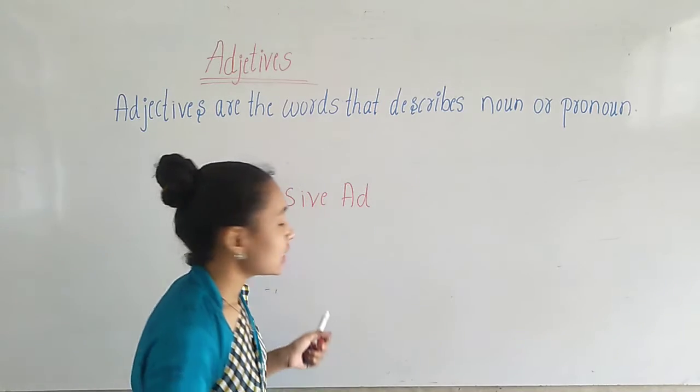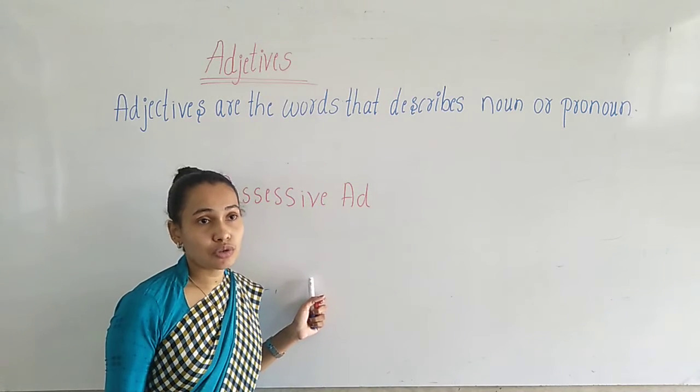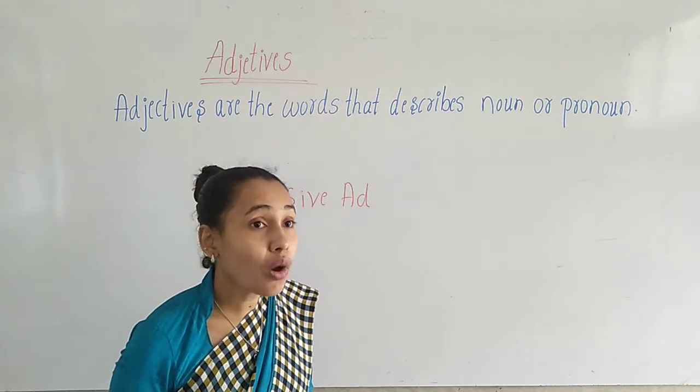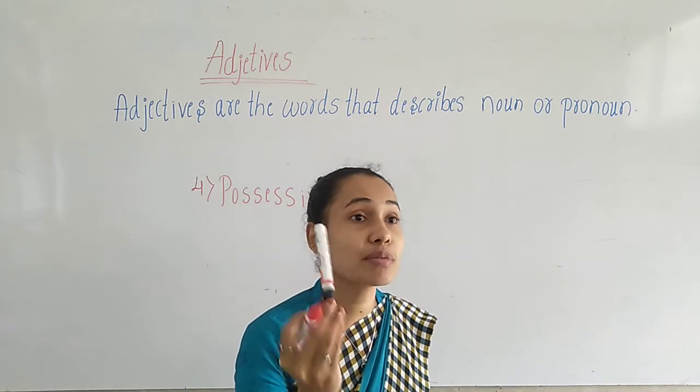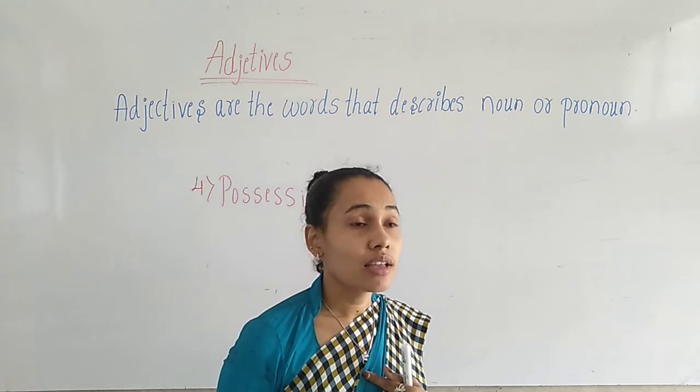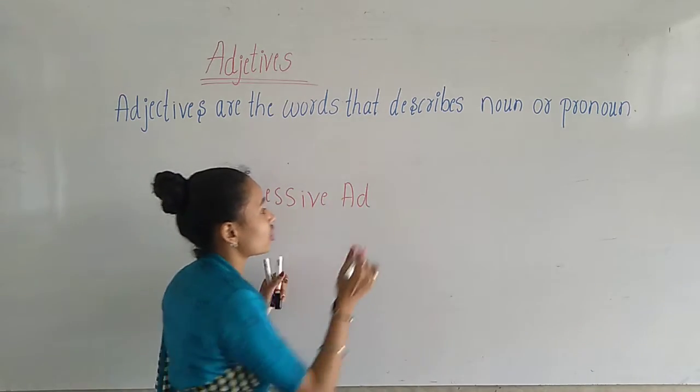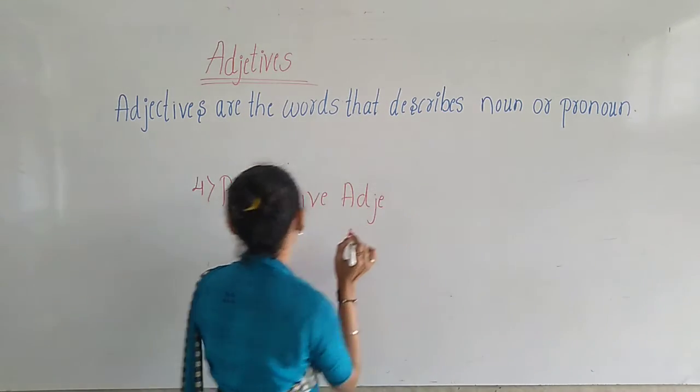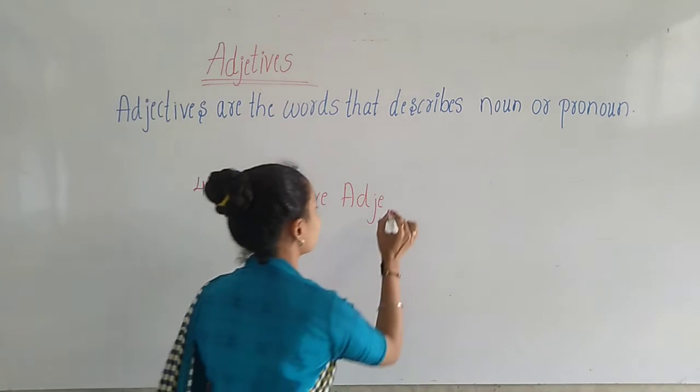Okay. This is my marker. So here my is showing the ownership. Who is the owner of this marker? I. Okay. So here the adjective shows the ownership. Possessive adjectives.